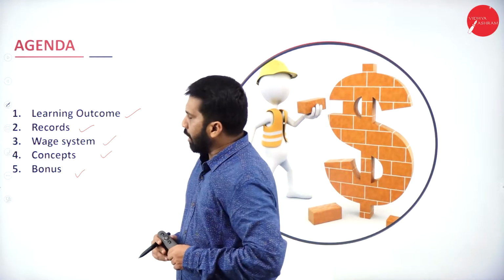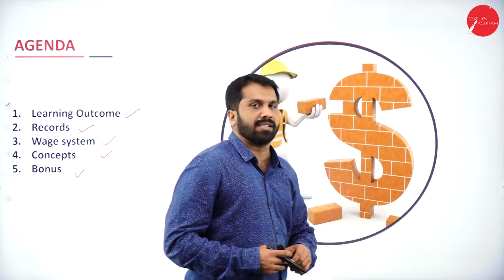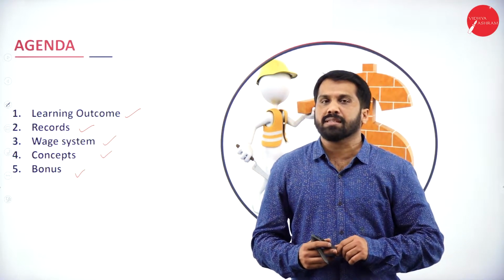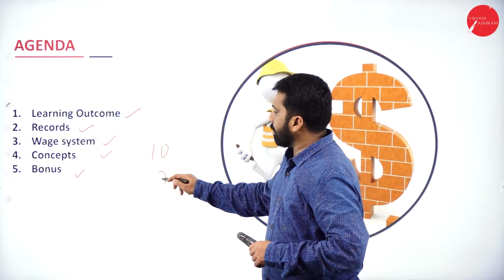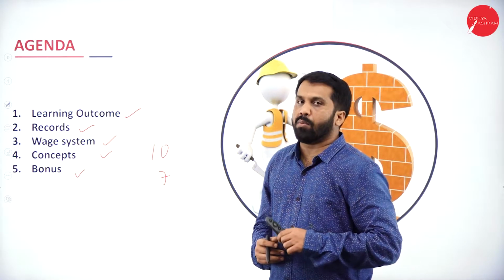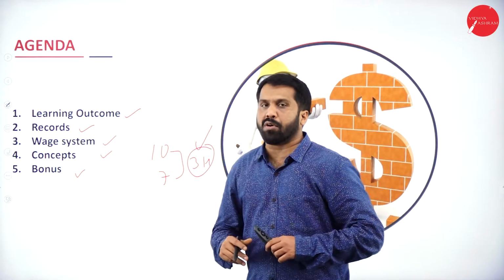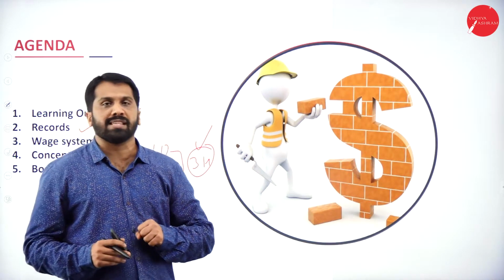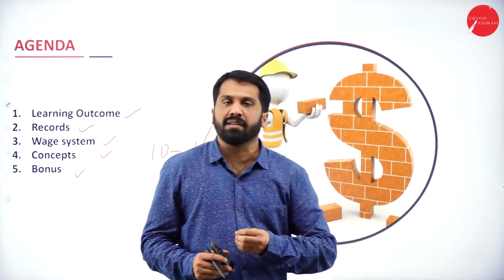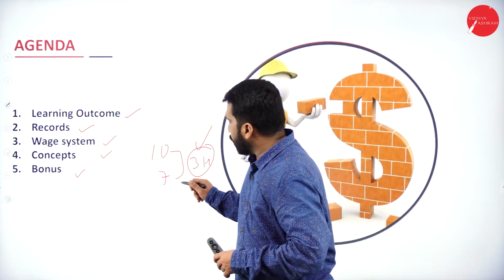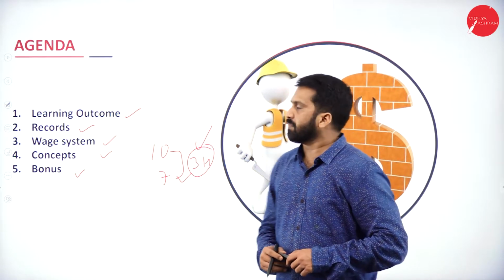Now, the major thing in your syllabus, you have calculation of problems on bonus itself. Now, what is bonus? I have given you 10 hours to complete. You have completed within 7 hours. So, how many hours have you saved? You have saved around 3 hours. For the 3 hours you have saved, you will be compensated, you will be awarded, you will be benefited by giving extra money. That extra amount we call bonus. These are the topics we are going to discuss in today's session.